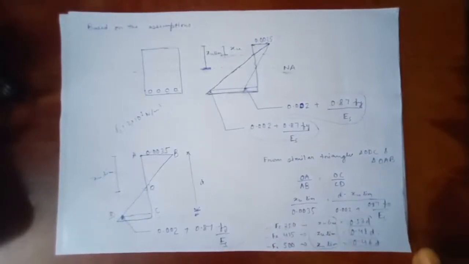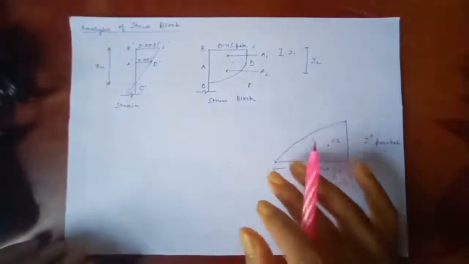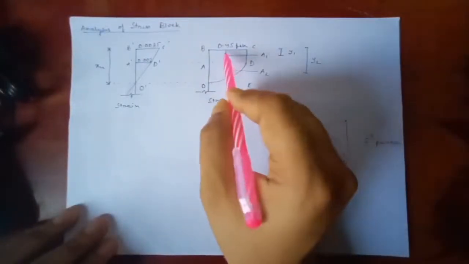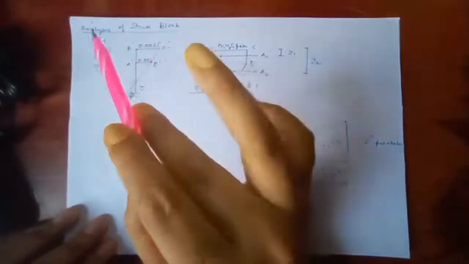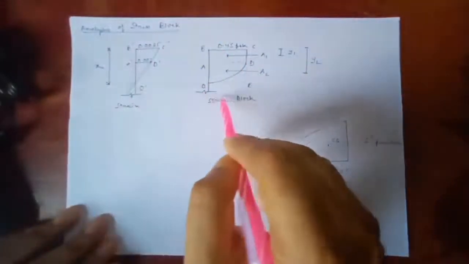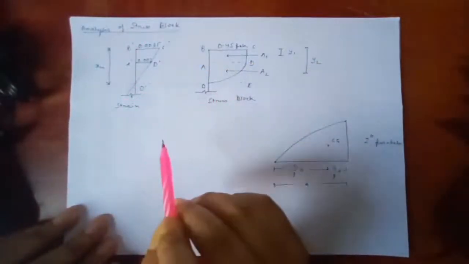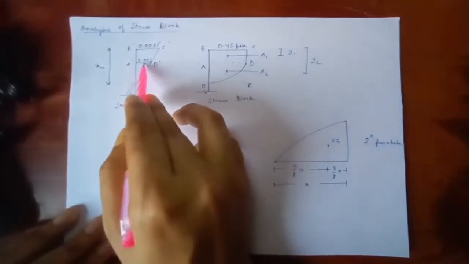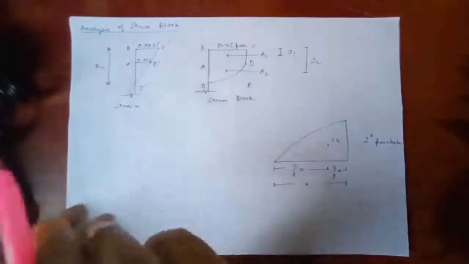Now let's analyze the stress block for that particular concrete which we had done. So for this, I have made one stress block diagram besides the strain diagram of that particular concrete, and I am considering the top part only, the bottom part I am neglecting. I have represented it with the break line, and this is our strain diagram, and at A dash D dash we have 0.002 and at B dash C dash we have as usual 0.0035 as a maximum strain.